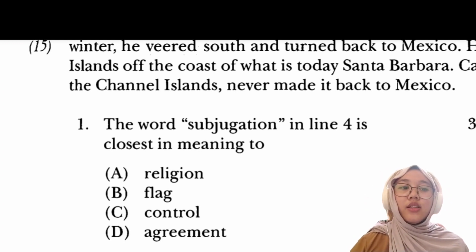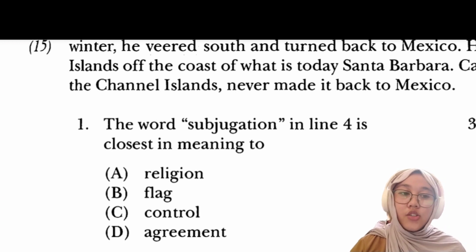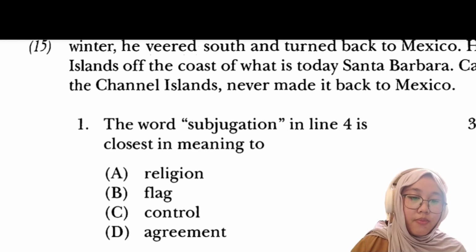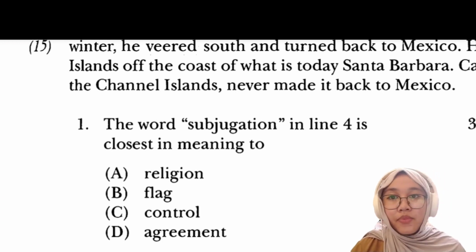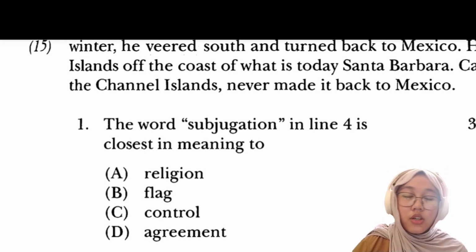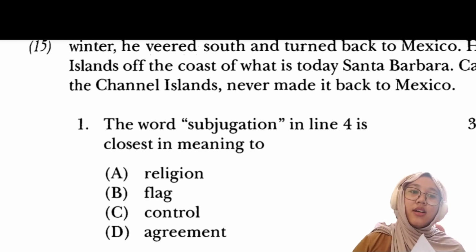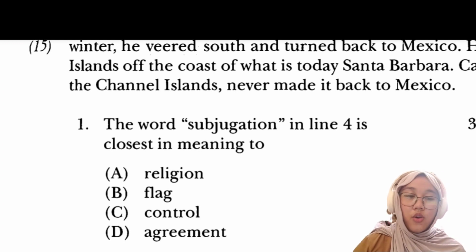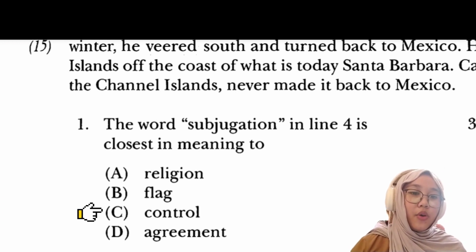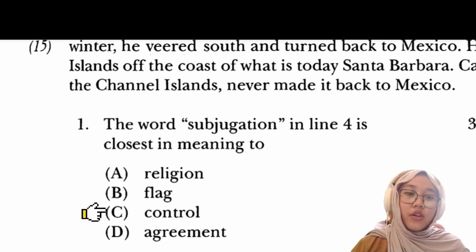So if we look at the definition of subjugation, it means the action of bringing someone or something under dominance or control. So the closest in meaning is control, or the C point. So we're going to choose C, control. That is the best answer from me.